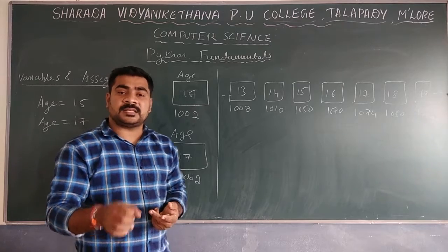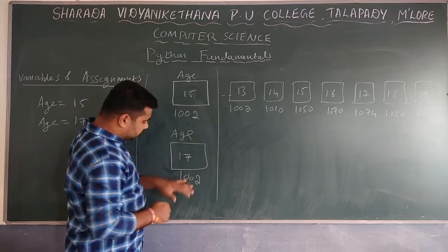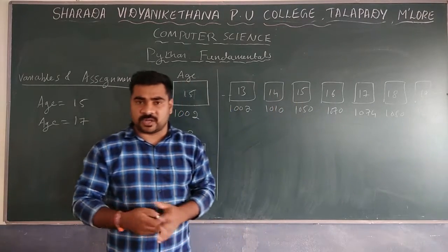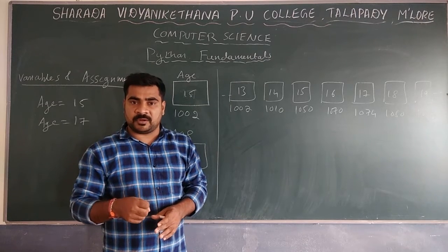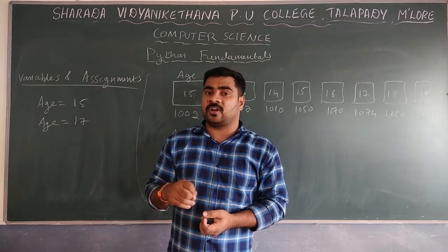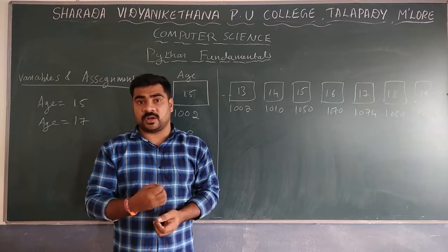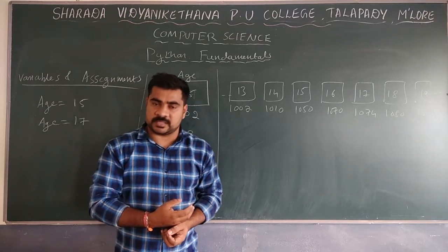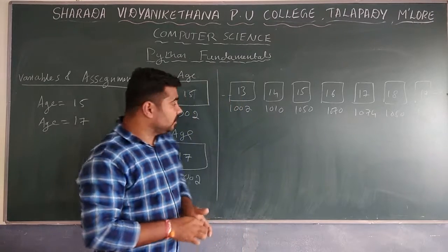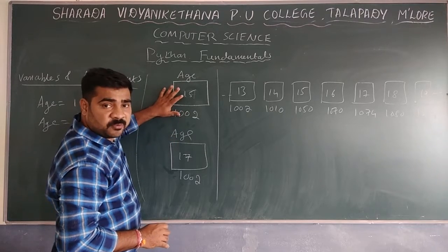Remember, the address is assigned by Python, we don't know that one. The memory location is 1000, 2000, or some other memory location. Actually, we don't know the memory locations. The computer or the operating system will assign the memory locations automatically. Memory location is automatically assigned by the programming language, or we can say the OS. So we don't know that, but we don't need to bother about it. Here age is 10, like this. This will be assigned in the same memory location.